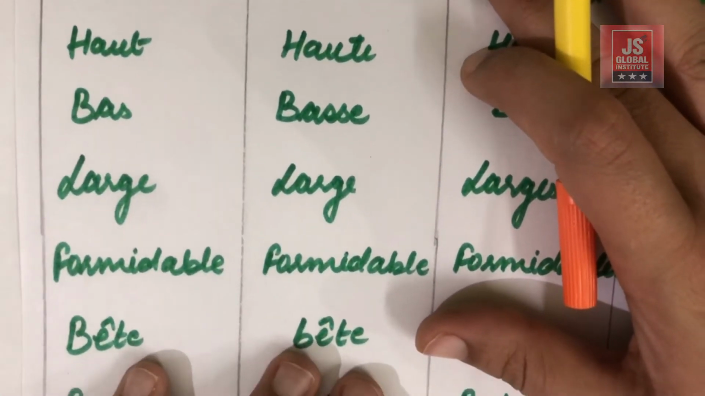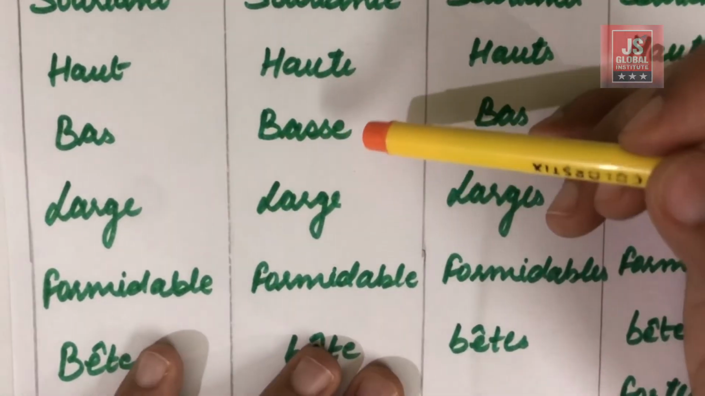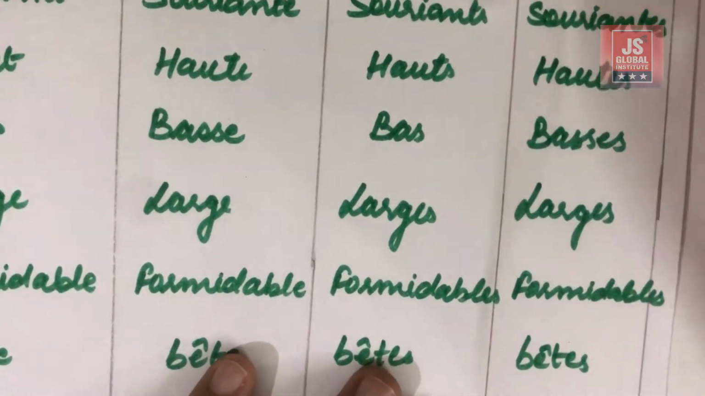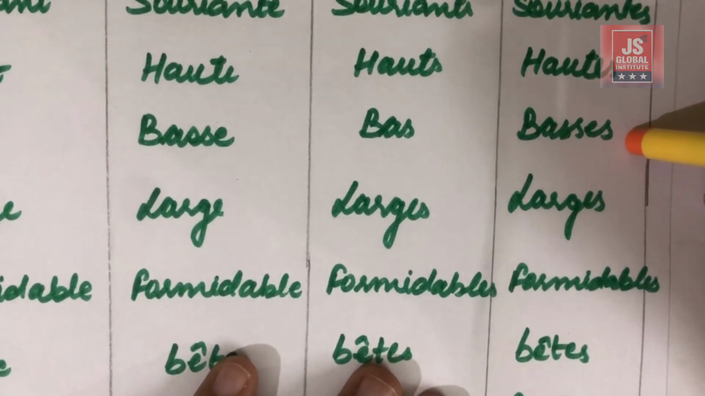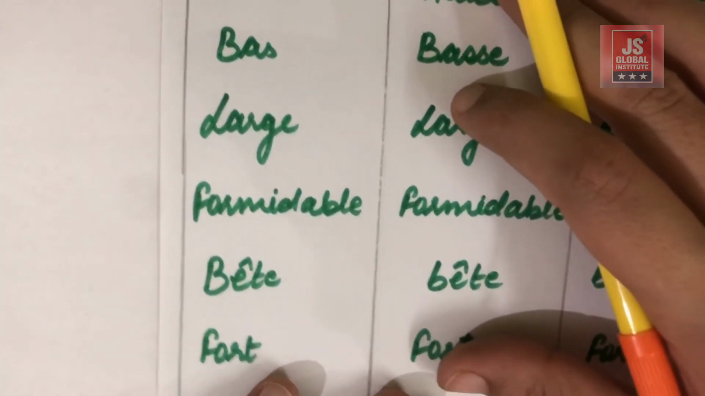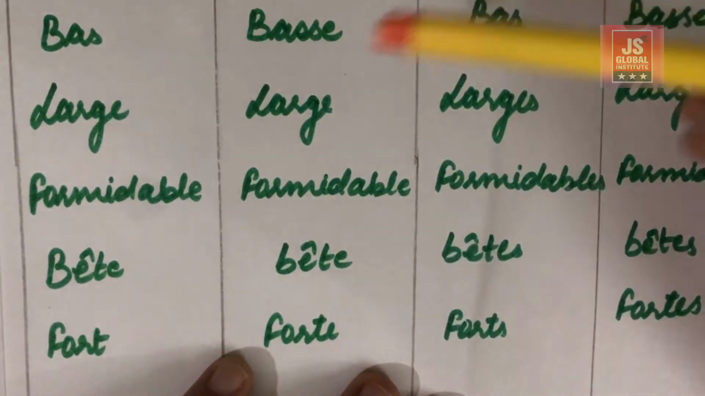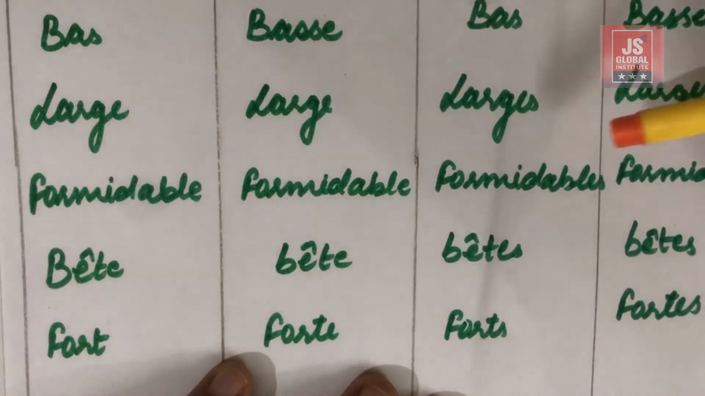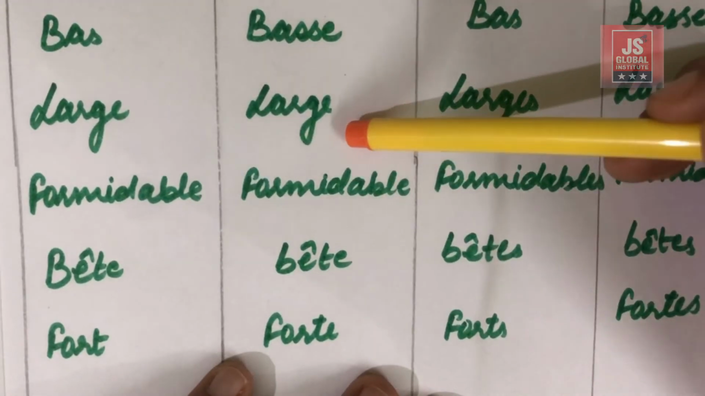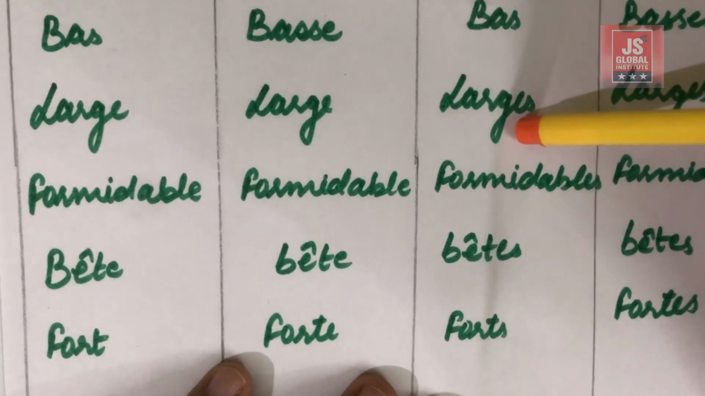Okay, next is bas. Bas means something which is low. Okay, for feminine it's basse, for masculine plural it's bas, and for feminine plural that is basses. Okay, next is large. Okay, that remains the same for masculine and feminine, and an extra S is added to masculine and feminine large to make it feminine plural and masculine plural.